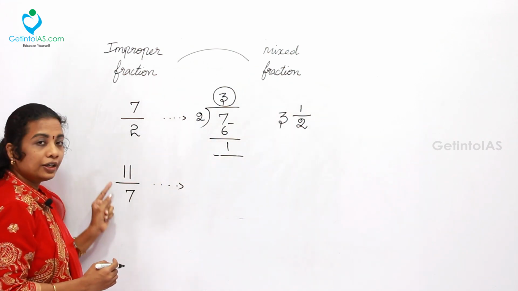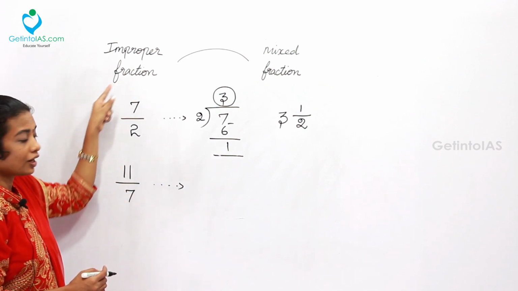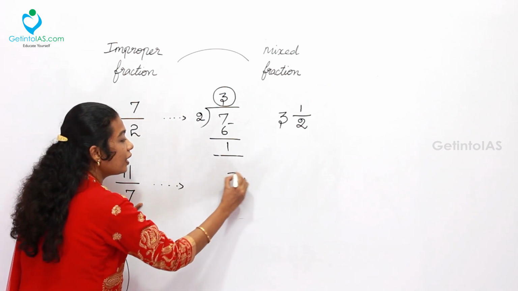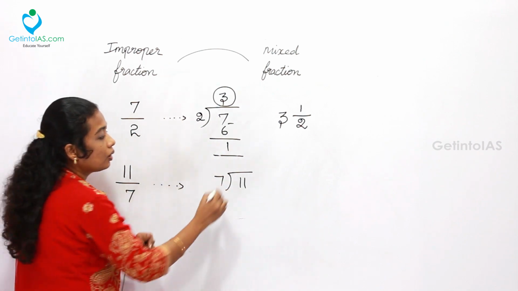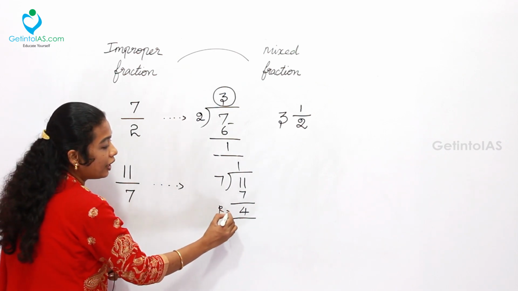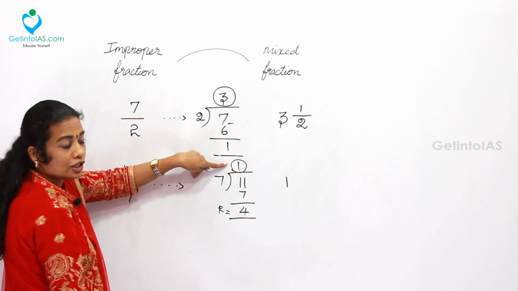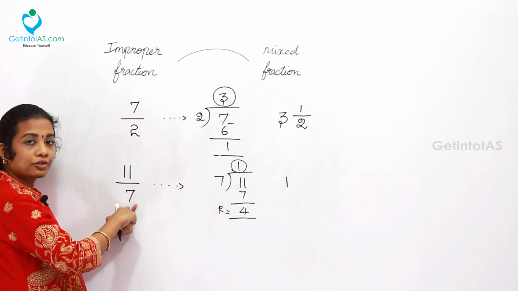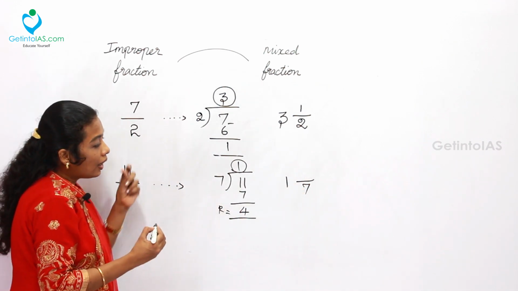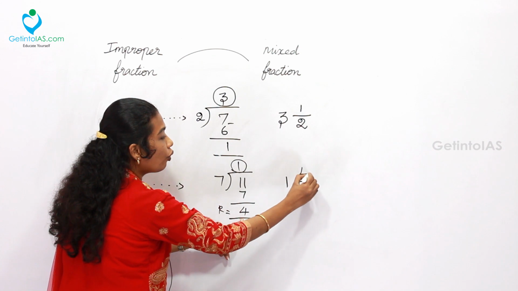The next one, 11 divided by 7. 11 is the numerator which is greater than the denominator, so it is said to be an improper fraction. So we are going to convert it into a mixed fraction. How to do? The same way, 11 divided by 7. How many 7s? Only one 7 is there, the rest is 4. 4 is the remainder. So first, the quotient is to be taken as the whole number part. Then what is the denominator presented in the question? That is 7. The same 7 is to be placed on the denominator part. Then what is the numerator? Always the remainder is the numerator. What is the remainder? 4.